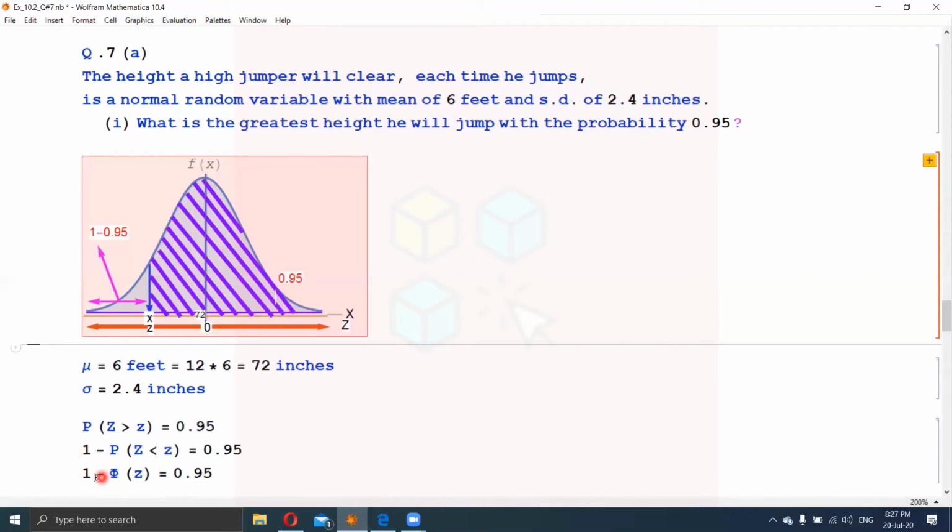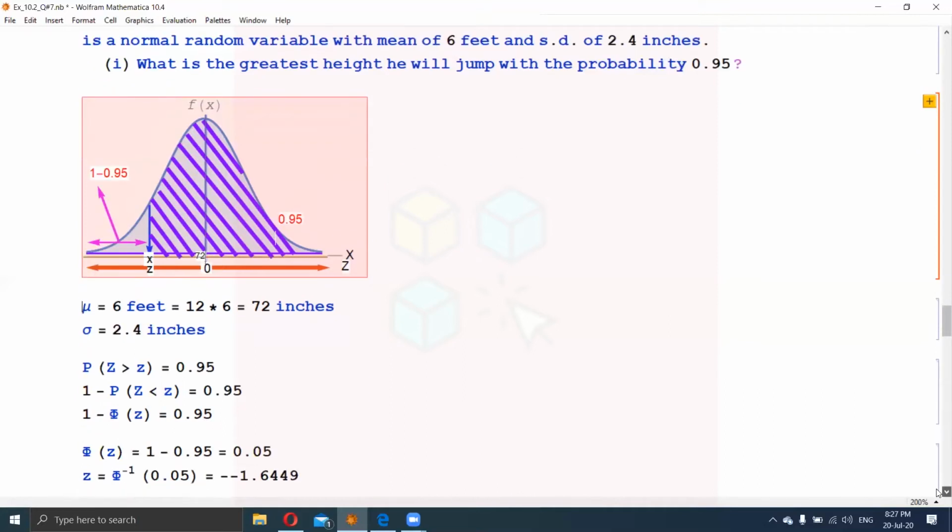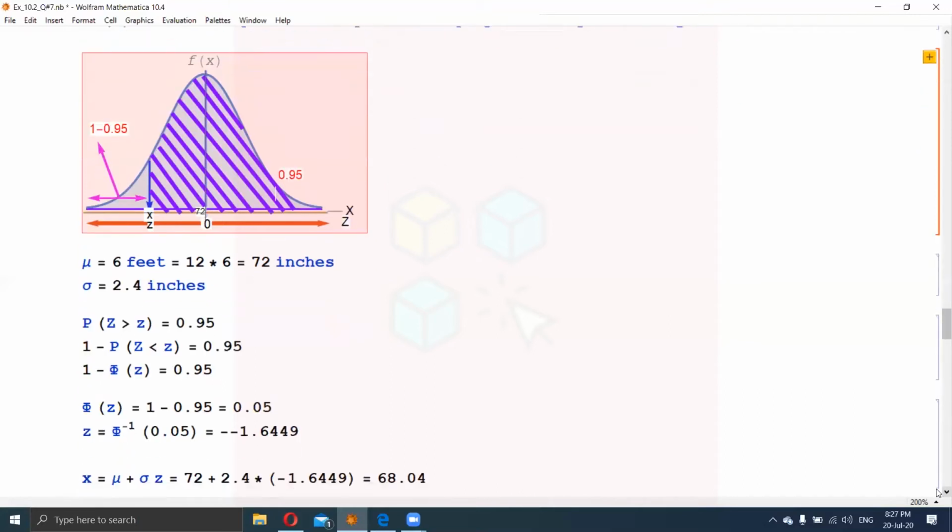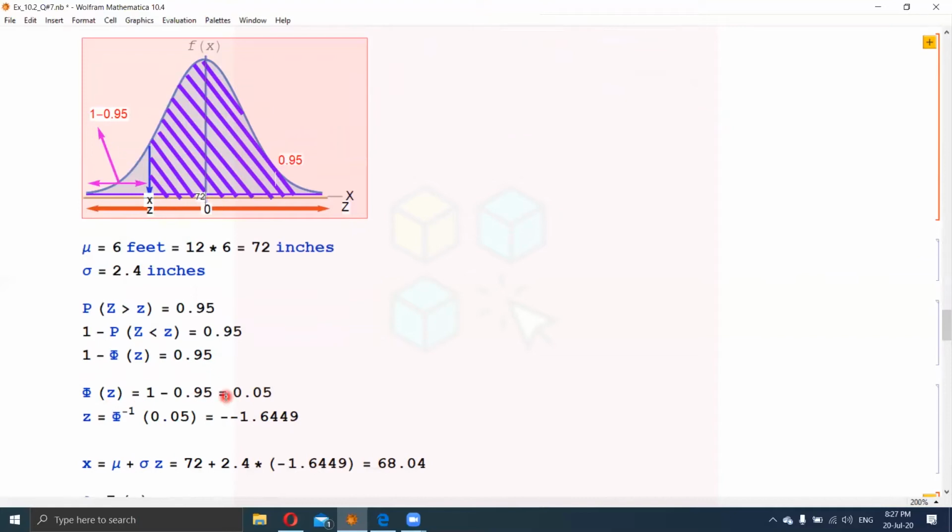In the next step, 1 and 0.95 will be solved, and the result is 0.05. So phi of z is equal to 1 minus 0.95, which is 0.05. And phi is on the left side. Whenever it comes on the right side, we have to write it as phi inverse.